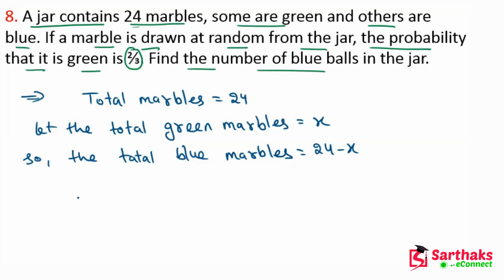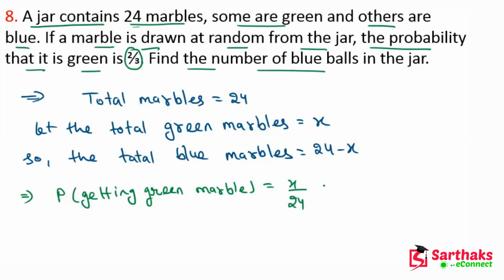Now, my dear friends, the probability of getting a green marble is x upon 24, where x is the favorable outcome of green and 24 is the total outcome, and this is equal to 2 upon 3.